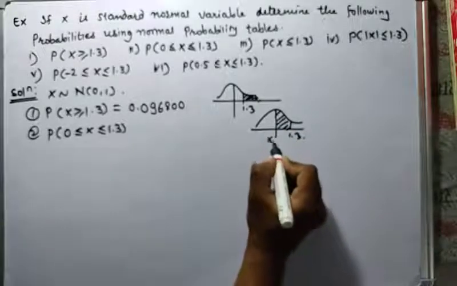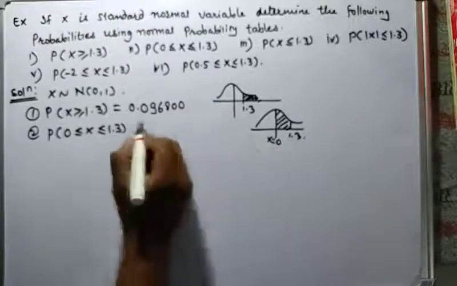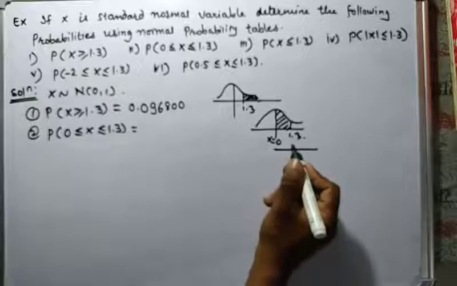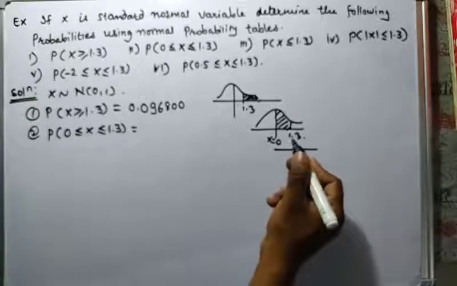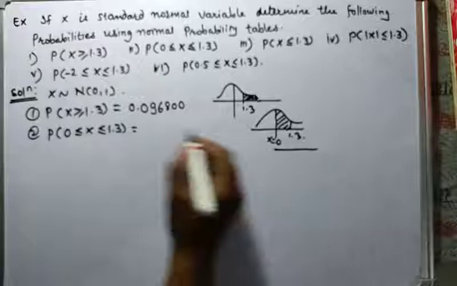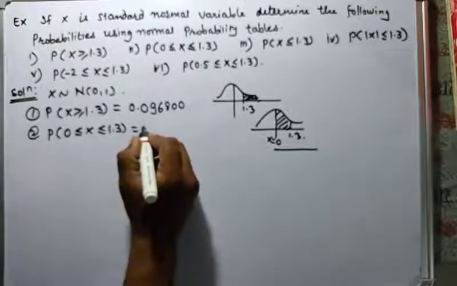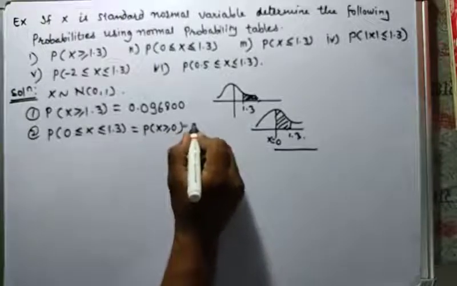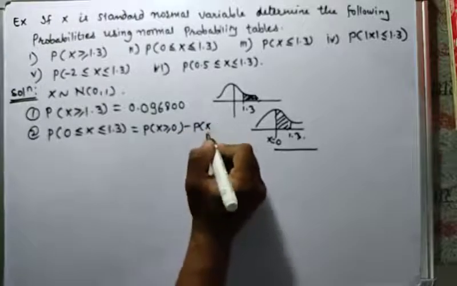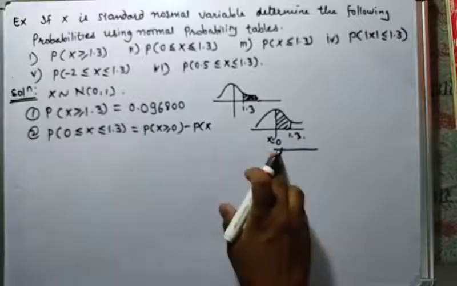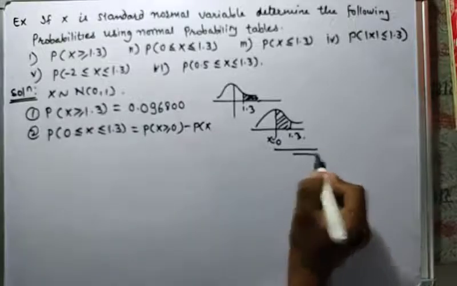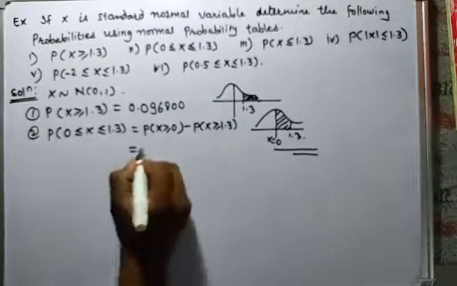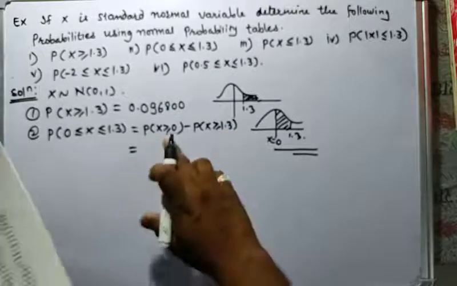Here x is equal to 0. So how to calculate this? We have to find probability of x greater than or equal to 0 minus probability of x greater than or equal to 1.3. Now let's see x greater than or equal to 0.